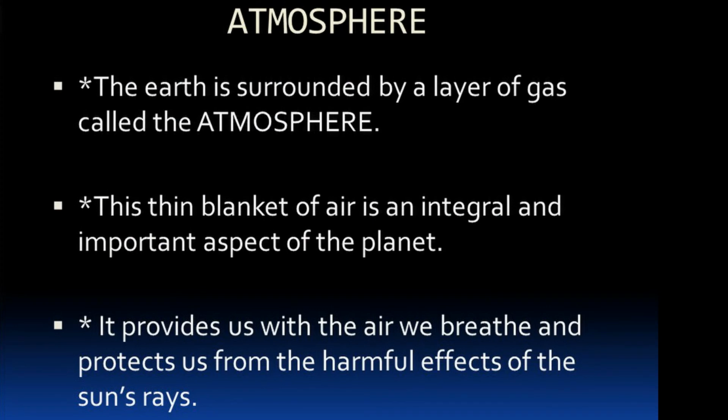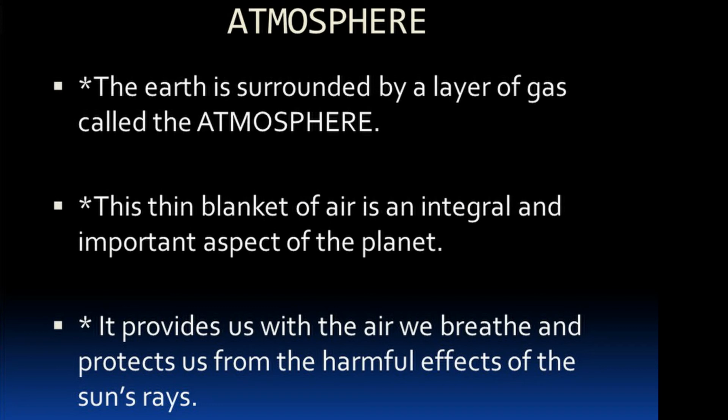Atmosphere. The Earth is surrounded by a layer of gas called the atmosphere. This thin blanket of air is an integral and important aspect of the planet. It provides us with the air we breathe and protects us from the harmful effects of the sun's rays.